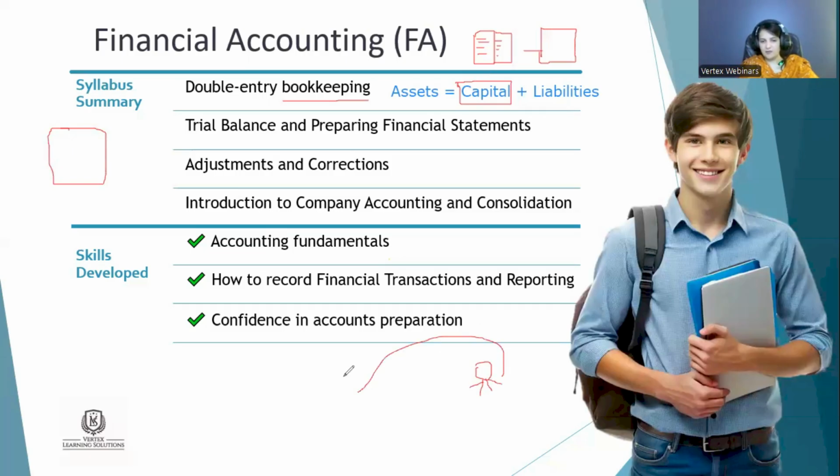When he brings the investment to the table, this is called an asset. The business is going to be established here. So when assets are there, they are equal to the capital, the investor's money, actually the owner's money.